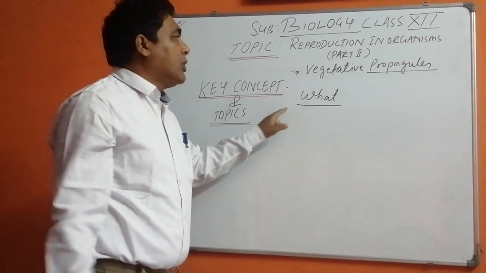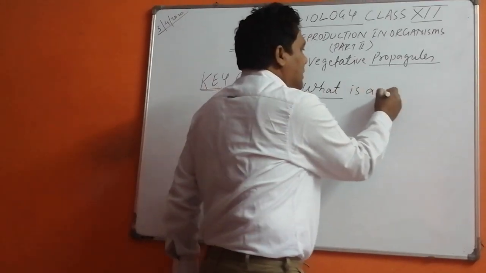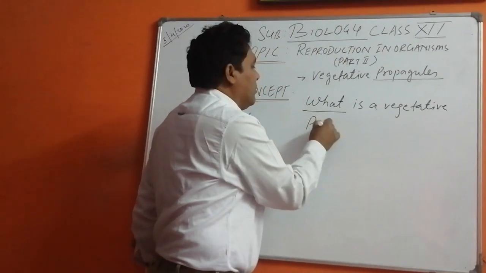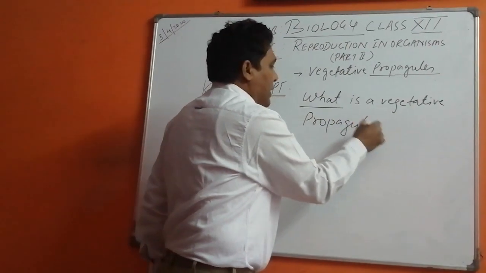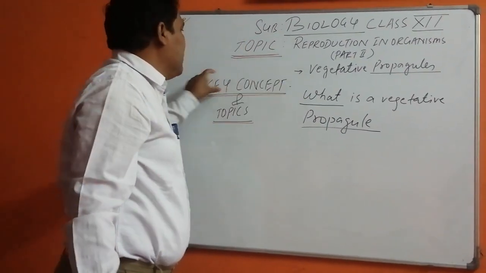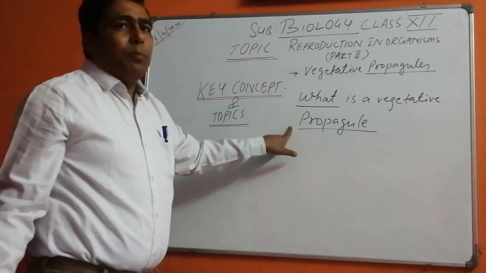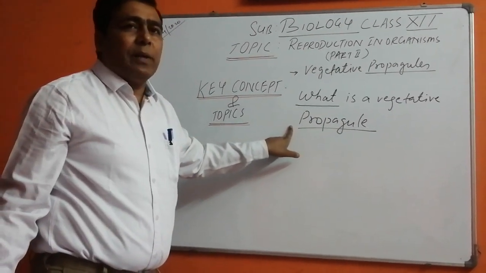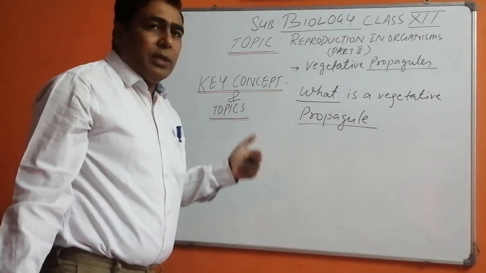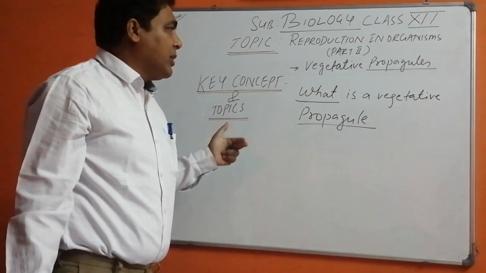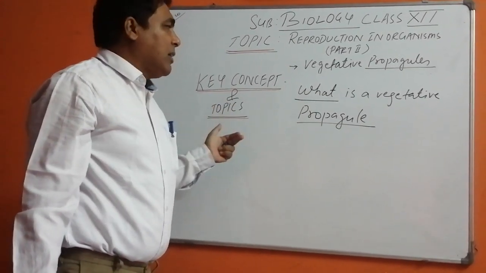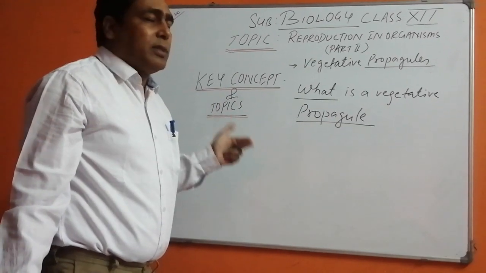Now coming to this, what is a vegetative propagule? As I told you, we are going to discuss the key concept about these. Propagule means the bodies which help in the production of a new plant. Let me come to the examples, because in biology whenever we learn something we have to give a reason for that, and in biology we can give a reason through examples.